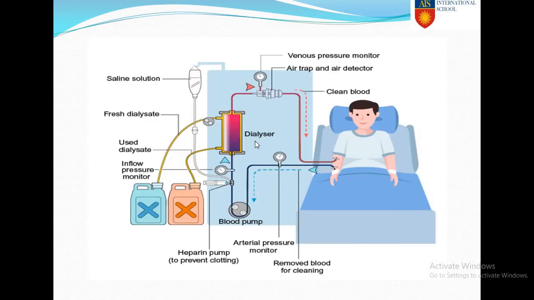This is the structure. See, this is the structure. This is the fresh dialysate, this is the used dialysate. Saline solution goes through the veins. Okay, the arterial pressure monitor is there. The venous pressure monitor is there. Then the blood is purified in this way, and there is one chemical present in there, heparin. Heparin is a chemical which prevents the blood from clotting.